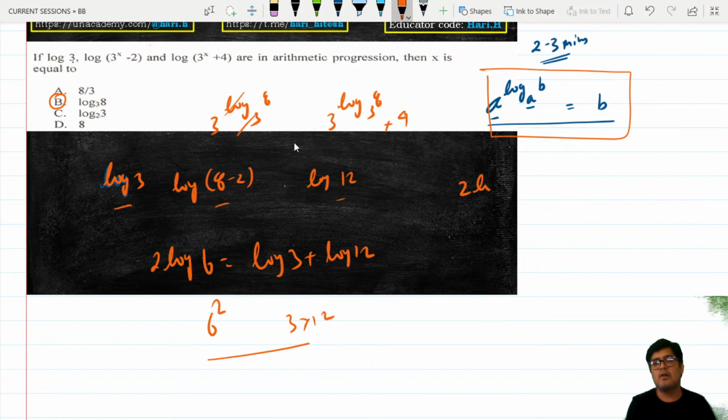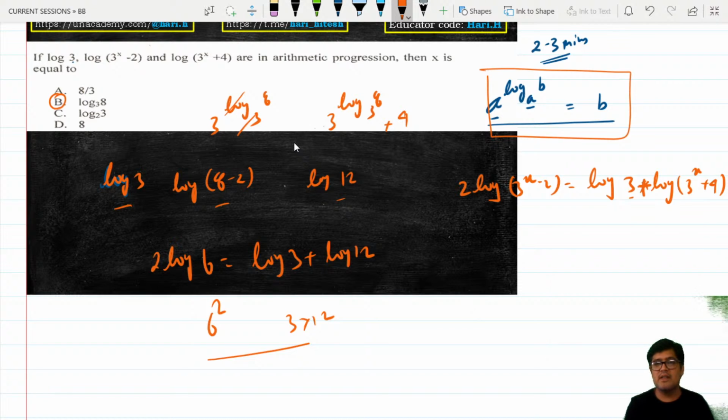I have twice of log of 3 to the power x minus 2 is equal to log of 3 into log of 3 to the power x plus 4. Now take a minute here and think. This is addition, so it is log of a plus log of b, they'll be multiplied. Logs are gone. So the left hand side is going to be a square.